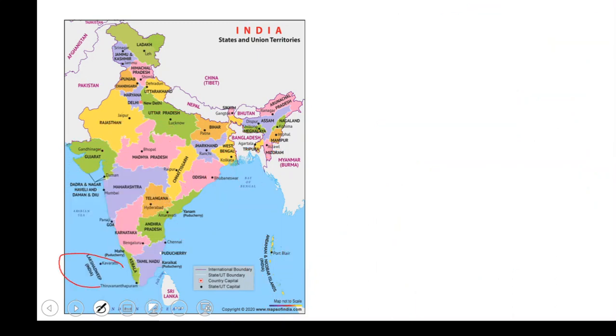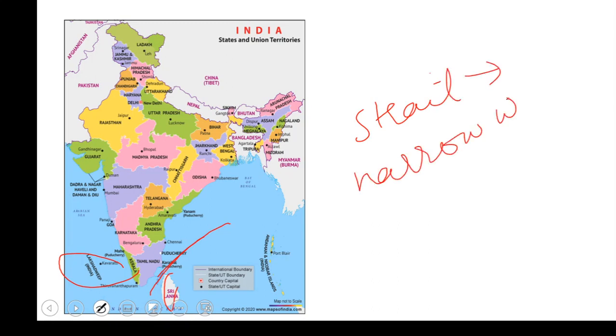See, it is Kavaratti for Lakshadweep. Then we have Sri Lanka, which is one of our neighboring countries. And there is this strait. A strait is nothing but a narrow water body.